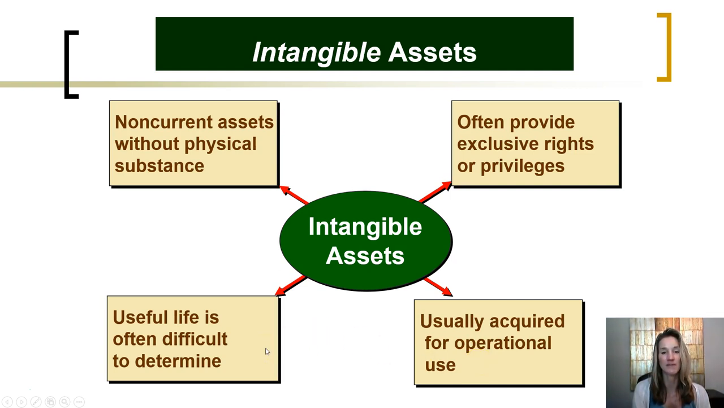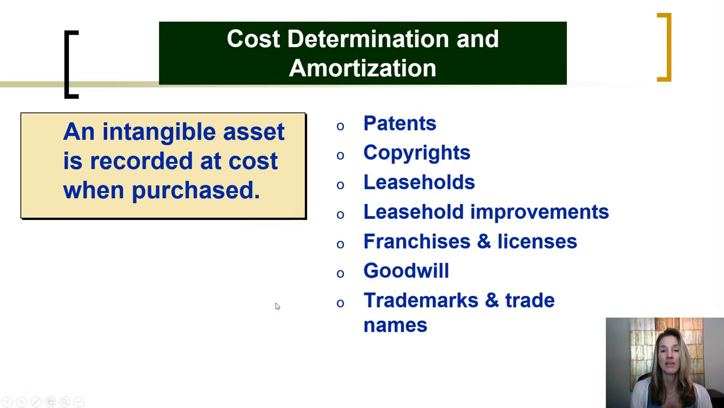Often the useful life of these assets is difficult to determine. When an intangible asset is acquired, it is recorded at cost when it is purchased. Some of those intangible assets are patents, copyrights, leaseholds, leasehold improvements, franchises and licenses, goodwill, trademarks and trade names.